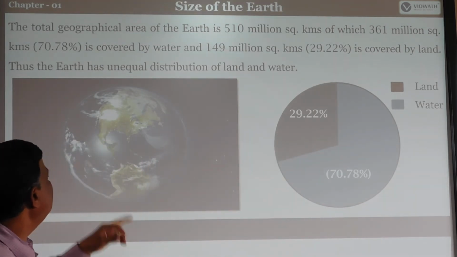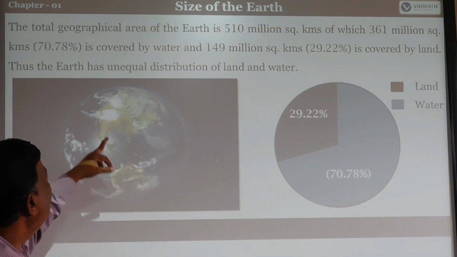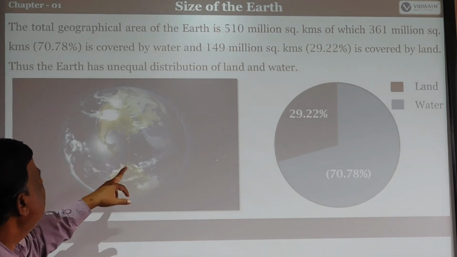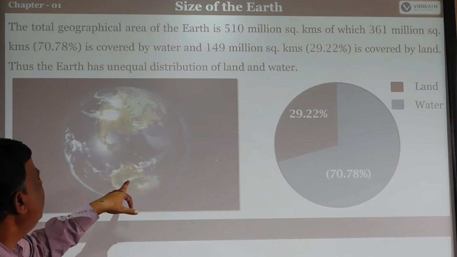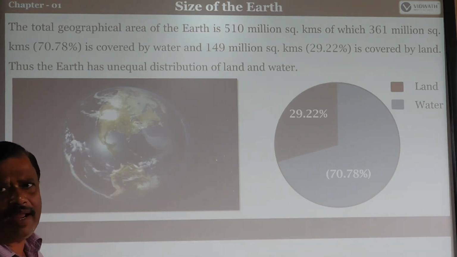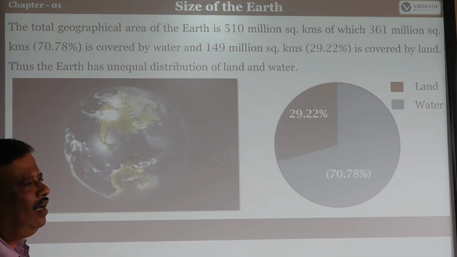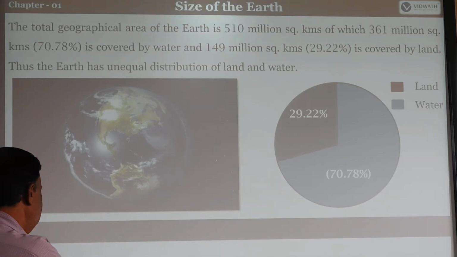Okay. So see, there are little places and bigger places where land is there, but it is surrounded by water. So totally the water is higher than the land formation of our Earth.